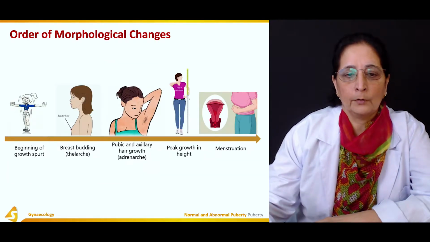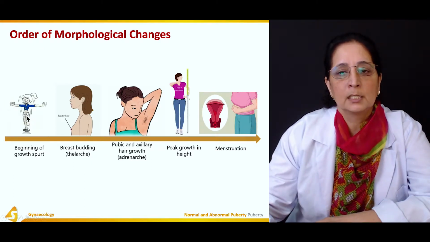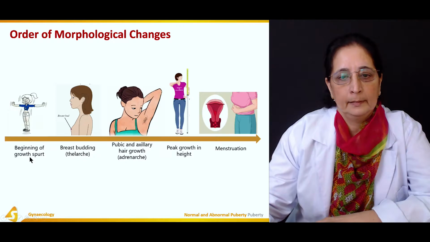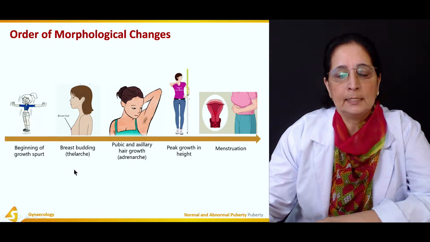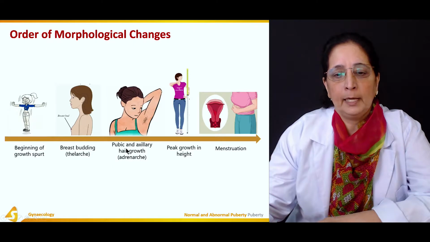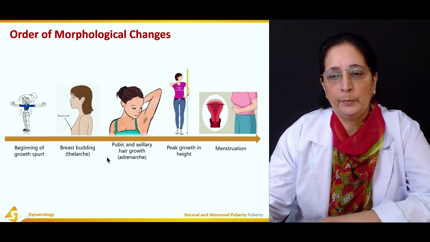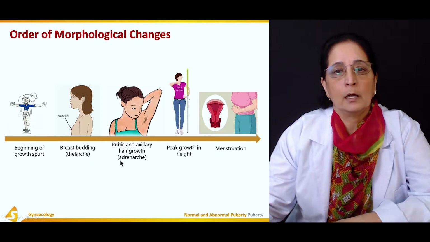The order of morphological changes: first, beginning of growth spurt. Then breast bud development, and this is known as thelarche. Pubic and axillary hair growth is known as adrenarche.